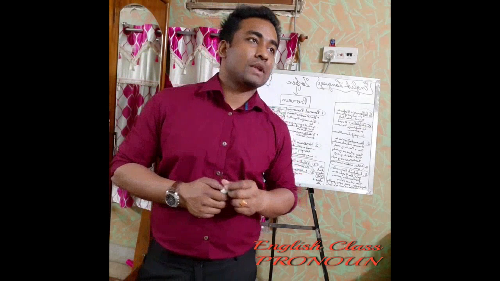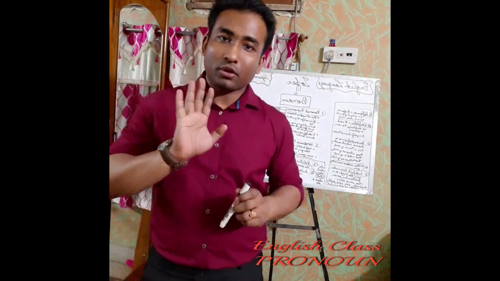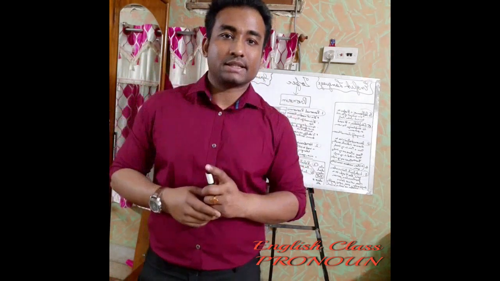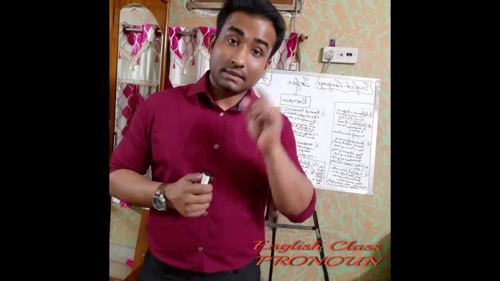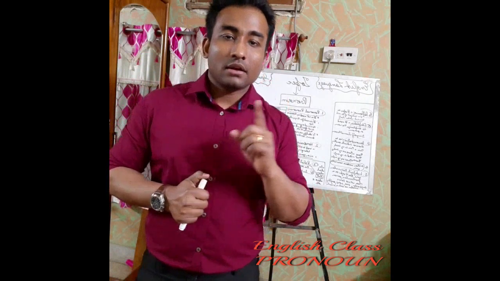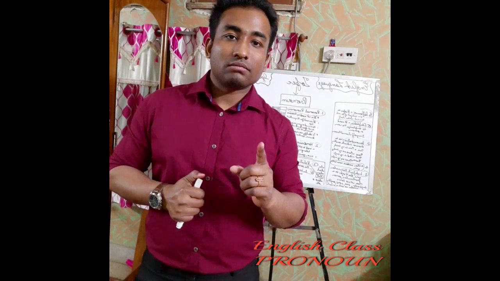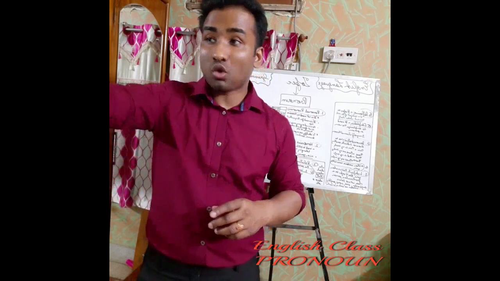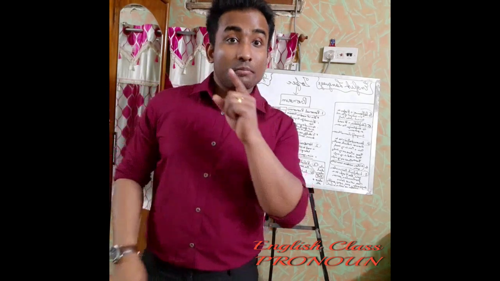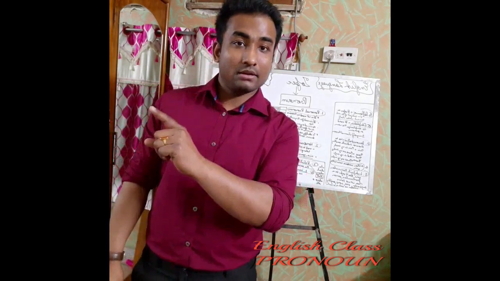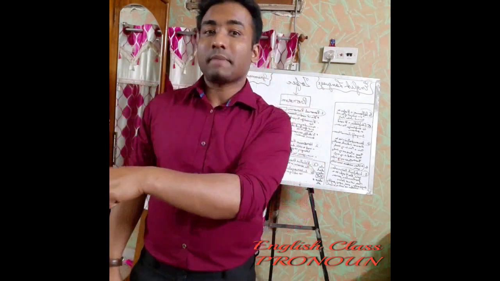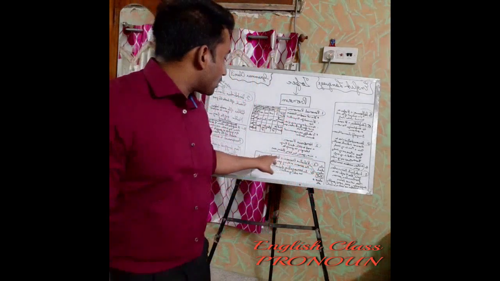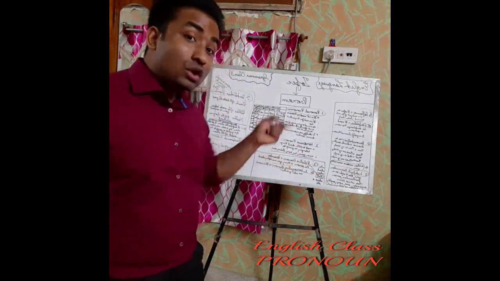I'll give you an example. Who are you? It is an interrogative pronoun. Now with the same who, I'll make another sentence which will have a relative pronoun. The man who was walking there is my father. I'm talking about a man, and this who is used for that man. So it is showing a relation. That's why I said relative pronouns describe the person or thing you are talking about.